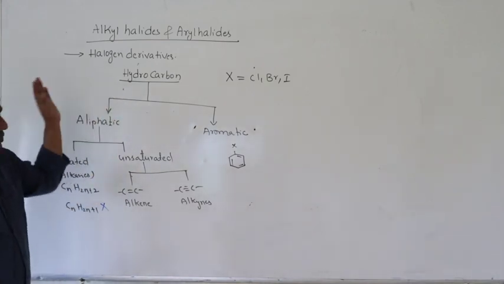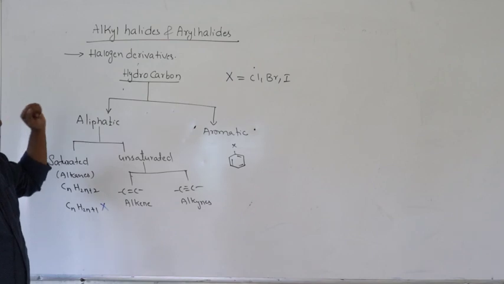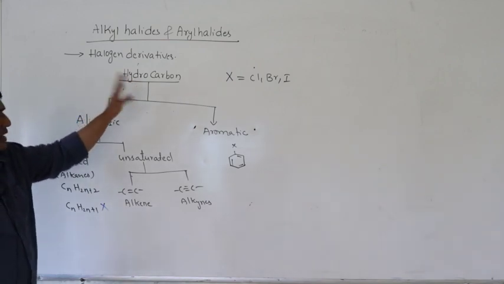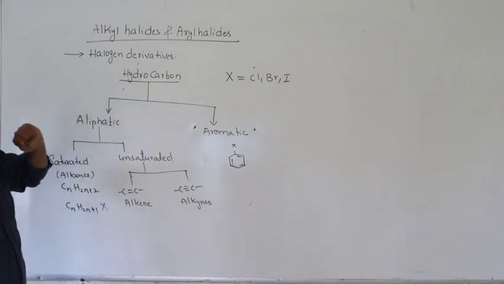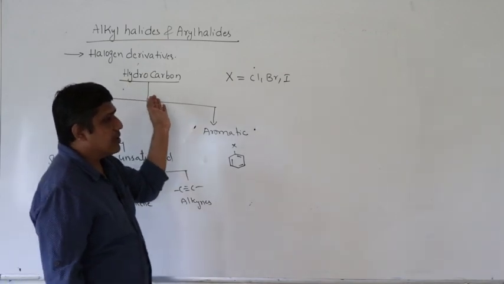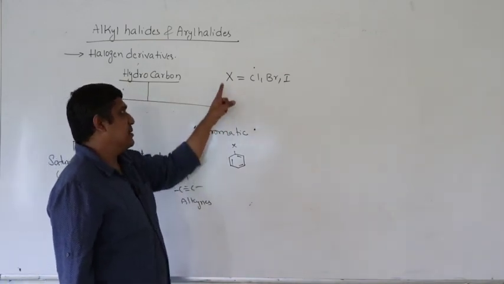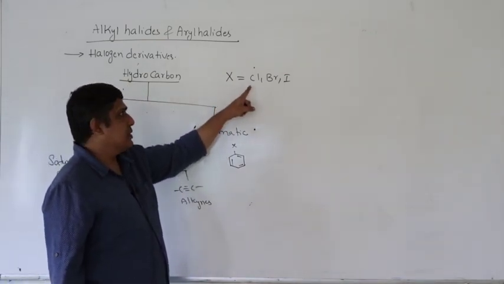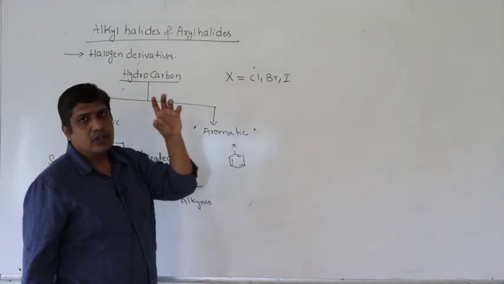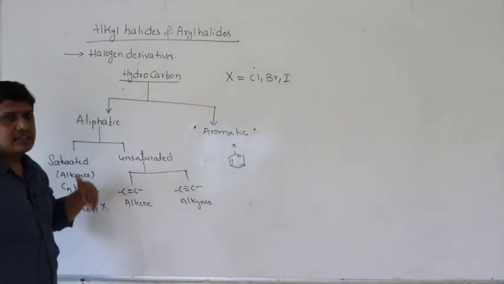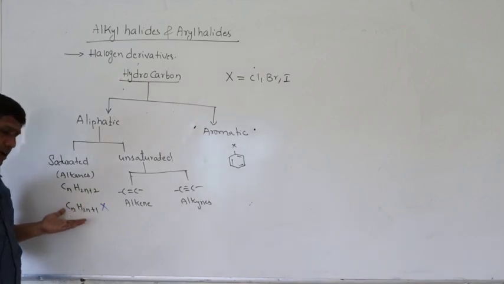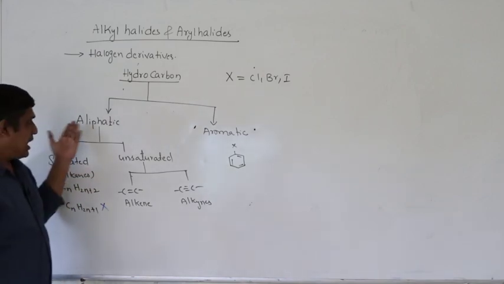So we take a hydrocarbon containing hydrogen and carbon, and one or more hydrogen atoms are replaced by halogen, which can be chlorine, bromine or iodine. The obtained product, if it is an alkane, we call it alkyl halide, an aliphatic compound.